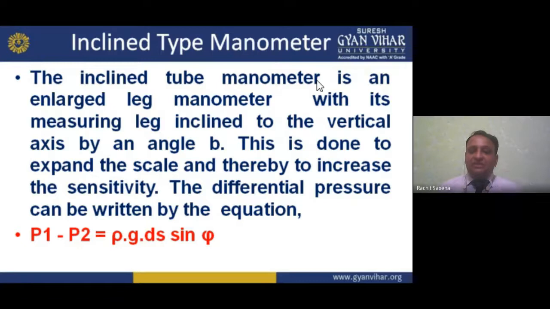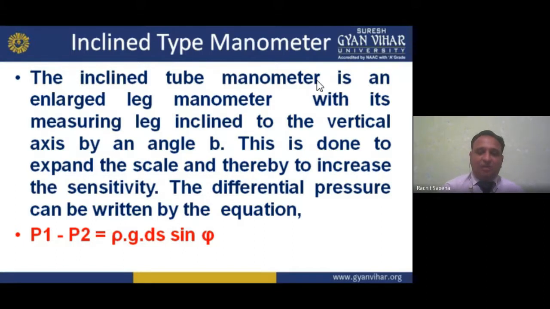Now the differential pressure can be written by the equation P1 minus P2 equals rho g ds sine theta, or sine psi. Here g is gravity, rho is the density of the liquid, and ds is the length along the inclined tube. So this is the expression for the differential pressure, P1 minus P2. One is known, another is unknown, so we can find it with the help of this.